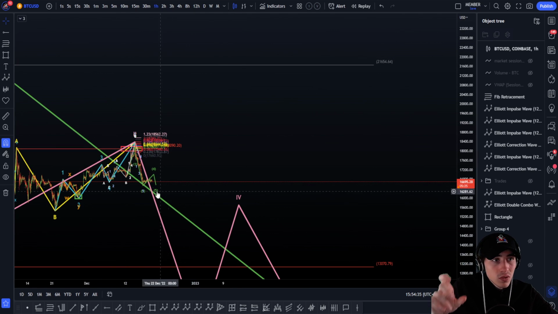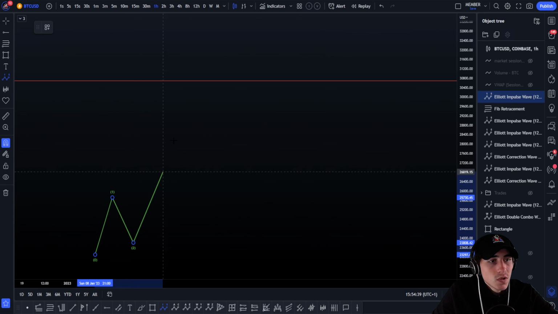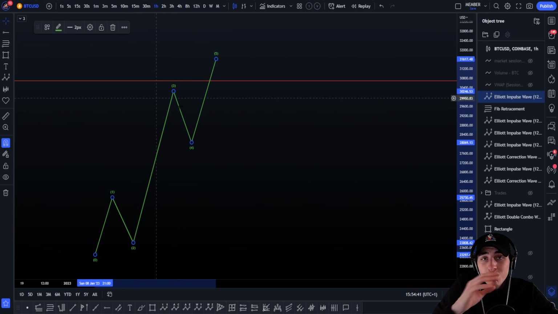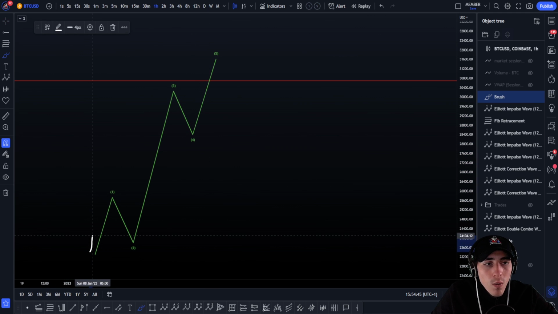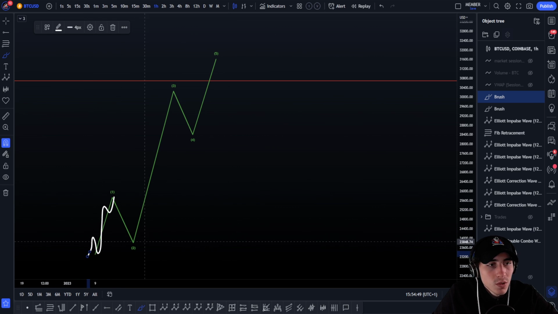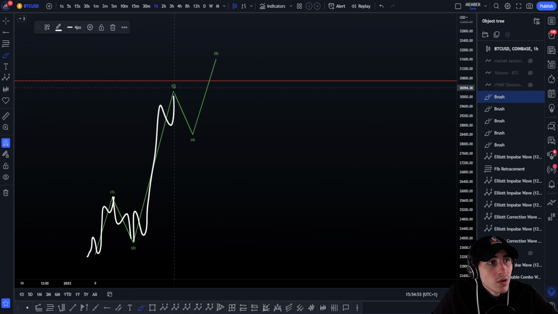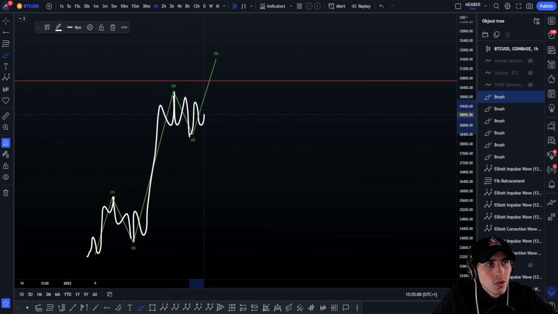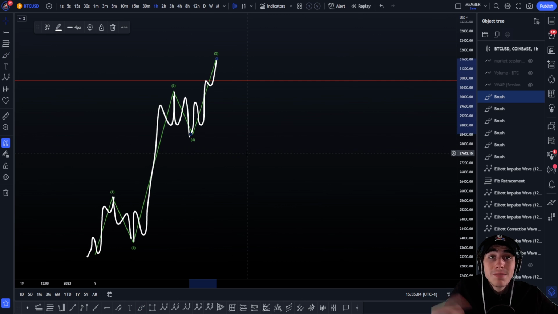Why I'm saying this before we move on: when you have an impulsive like this, you have a wave 1, 2, 3, 4, 5, the most basic five waves to the upside. A smaller wave 1, 2, 3, 4, 5. Wave 2 can't break the wave 1. Correction, then 1, 2, 3, 4, 5. Maybe here we're going to do an A B C D E triangle, a very bad one by the way, like a double XY. Then we'll have another 1, 2, 3, 5. So five waves, correction, five waves, correction, five waves. That's an impulsive.